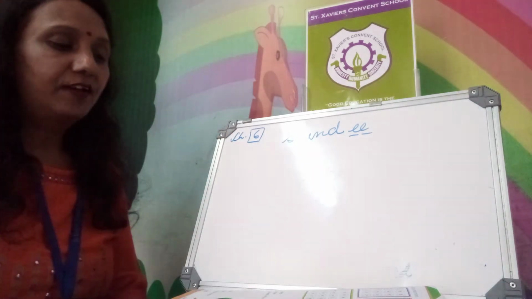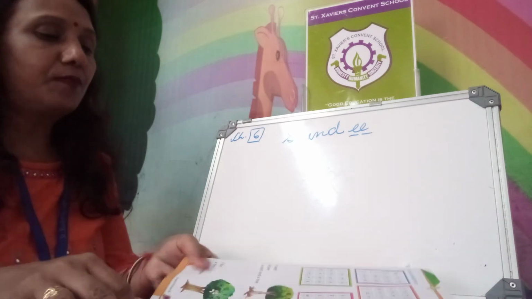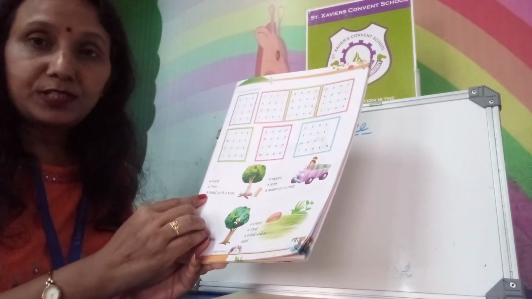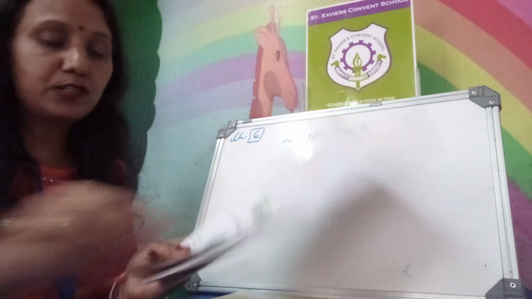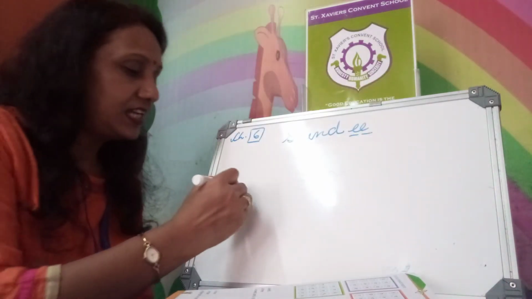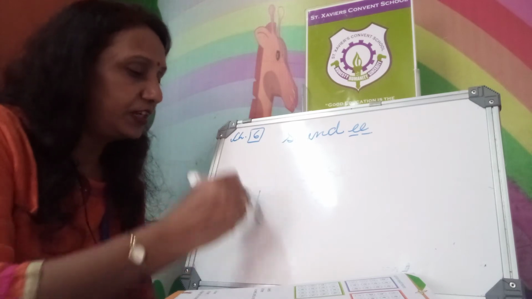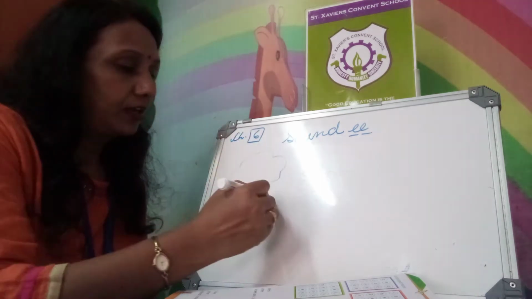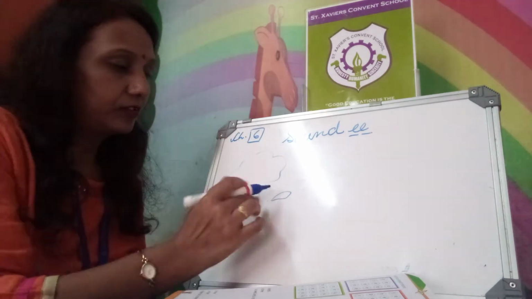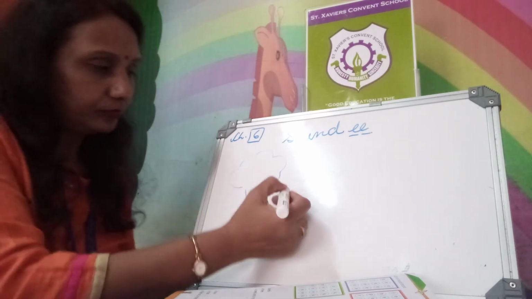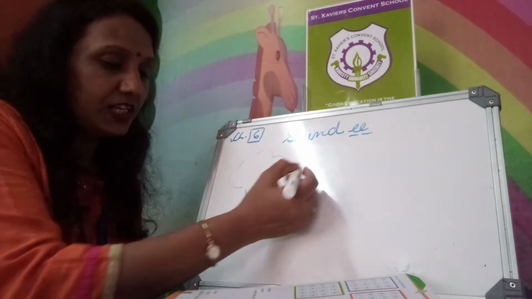Now with double E, we will learn some more words with a sentence also. You can see a tree is there and a seed is there. Tree and seed. Then what do you see?